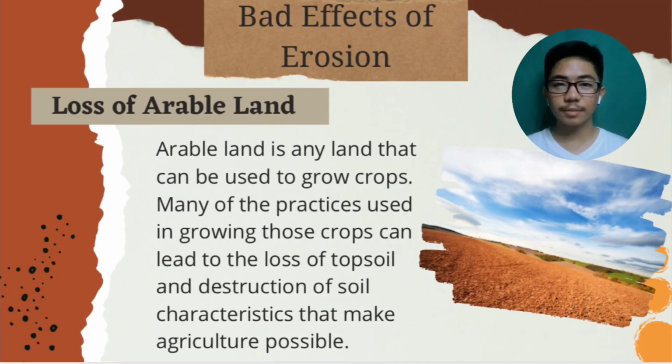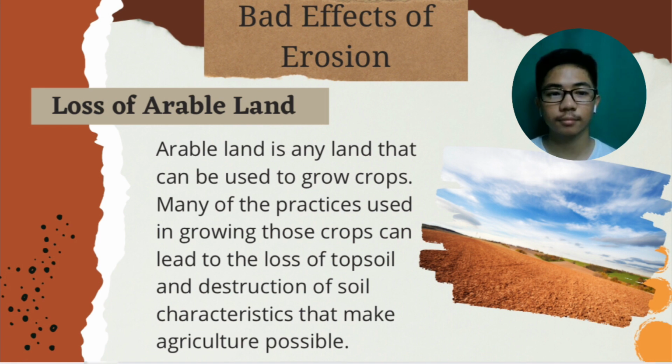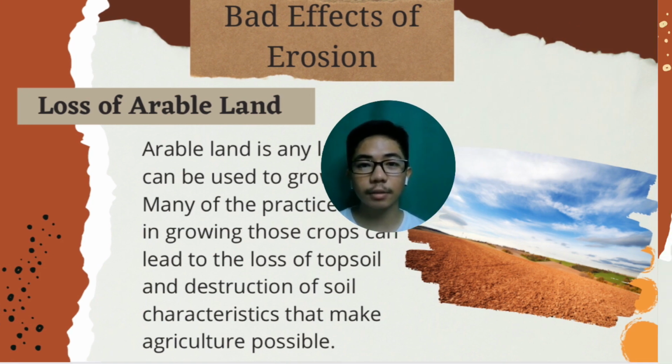Hi, it's me again. But this time, I'll be telling you about the bad effects of erosion. Let's start with the loss of arable land. Arable land is any land that can be used to grow crops. Many of the practices used in growing those crops can lead to the loss of topsoil and destruction of soil characteristics that make agriculture possible.